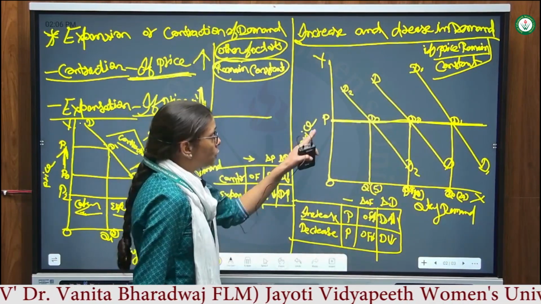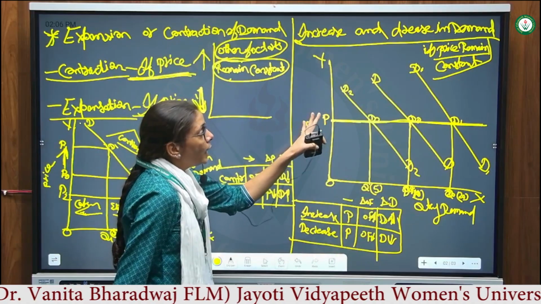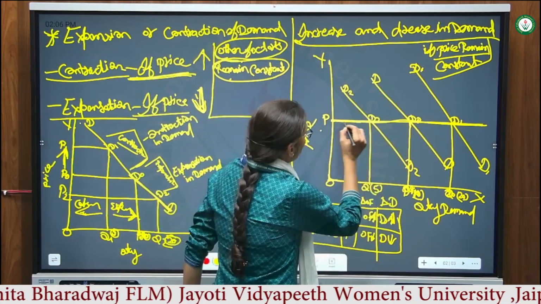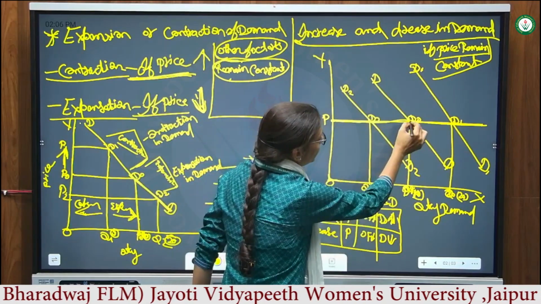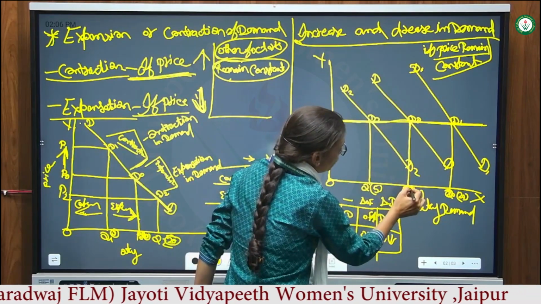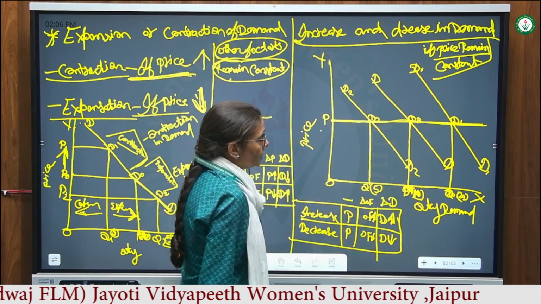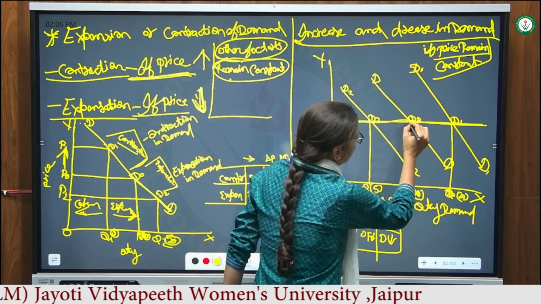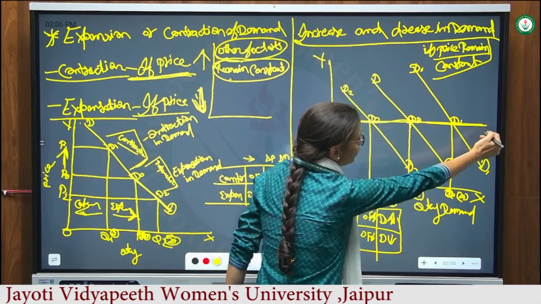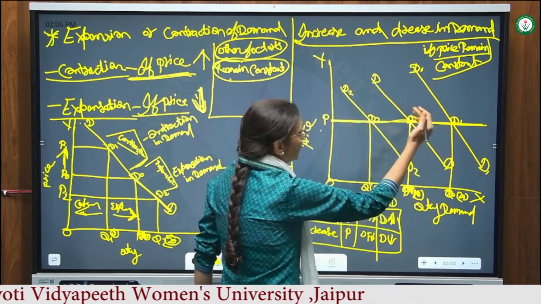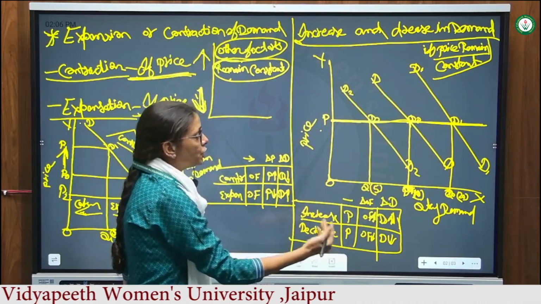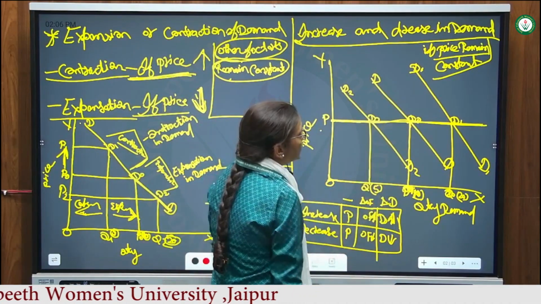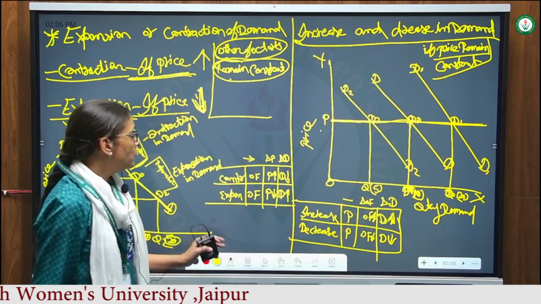Okay, price is constant, other factors are changing, that's why at price OP, demand is OQ, 10 units. When other factors change and demand increases, the diagram shifts to the right side, and when demand decreases due to other factors or shift factors, the demand curve will move to the left side. This is the increase and decrease of the demand.